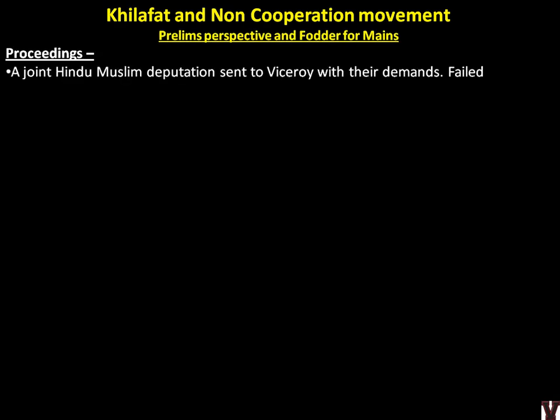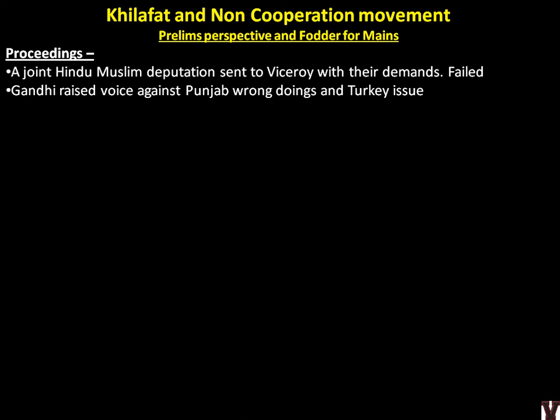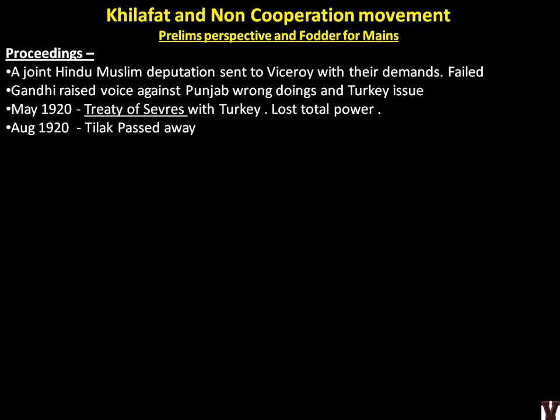So from a prelims perspective, I have picked up a lot of things about the proceedings. A joint Hindu-Muslim deputation was sent to the Viceroy with their demands, but it failed. Gandhi raised his voice against Punjab wrongdoings and the Turkey issue. So same thing what we discussed. In May 1920, the Treaty of Sevres with Turkey, where Turkey lost the entire power. So it was a negative treaty for Turkey. So these are the issues. We are just discussing the proceedings, how it actually became.